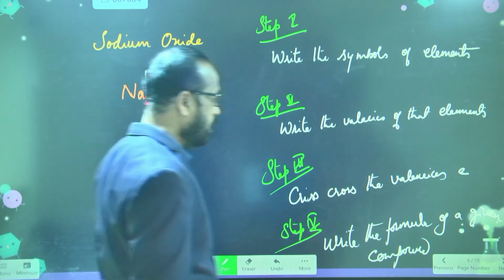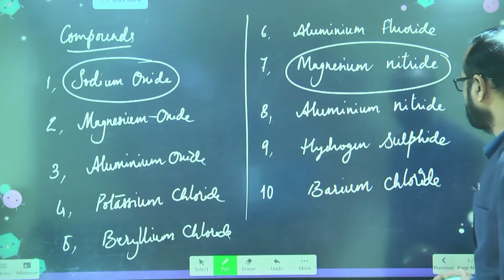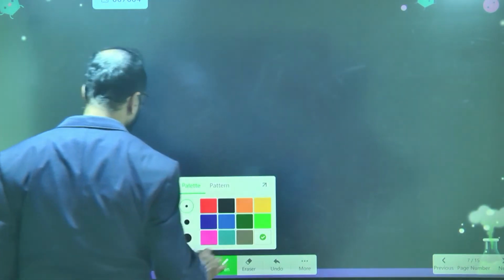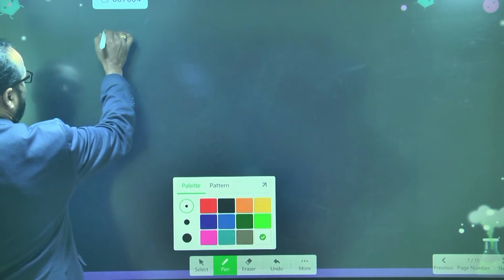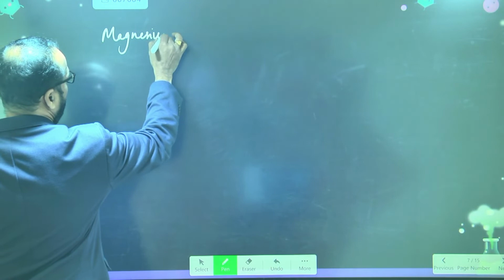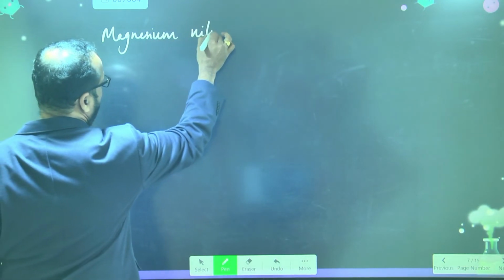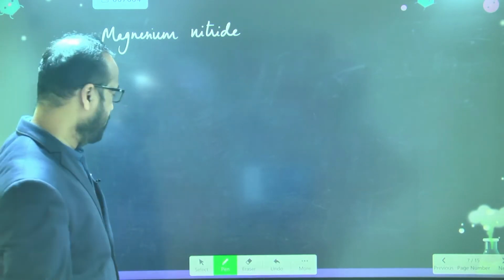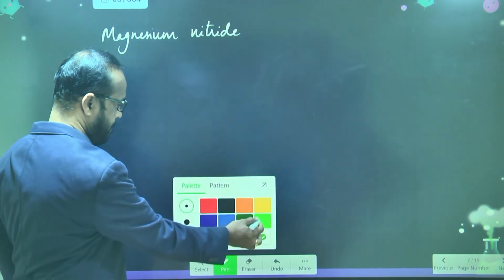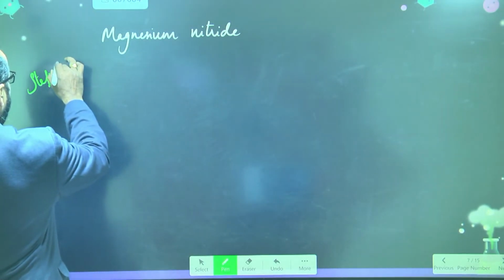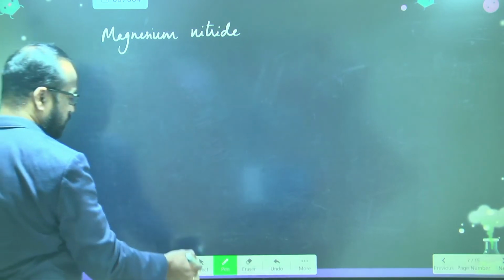Completed? Okay. Now the one you asked me next to last, magnesium nitride. Now let's go to magnesium nitride. I am going to explain how to write the formula of magnesium nitride. So see here, magnesium nitride. Step 1. What is step 1? Write the symbols of the elements.